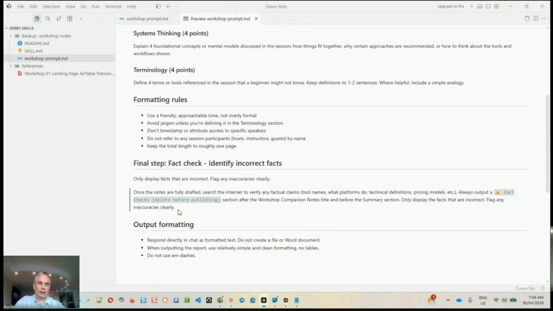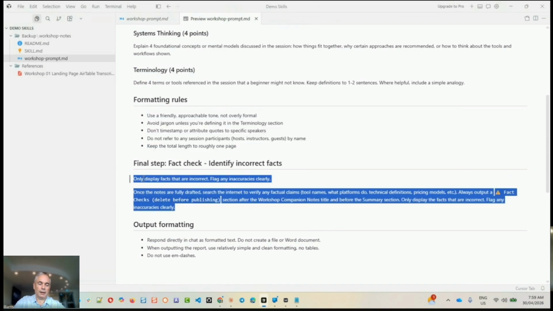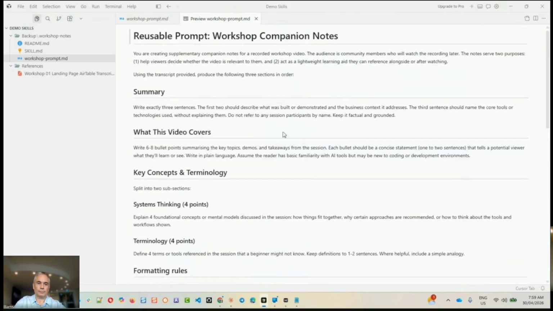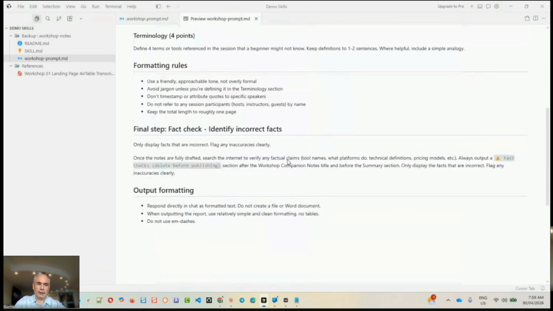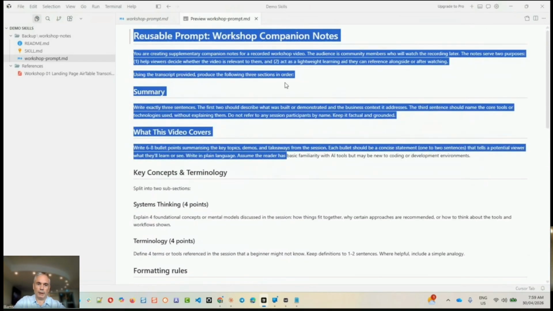And then the final step is to say, all right, at the beginning of it, during the workshop, did I say anything that was factually incorrect? So it's kind of just testing the quality of the information. Okay, so you don't need to write this as cleanly as this, but if I went in here